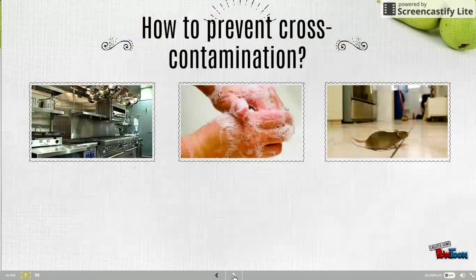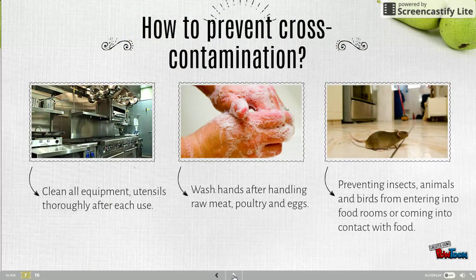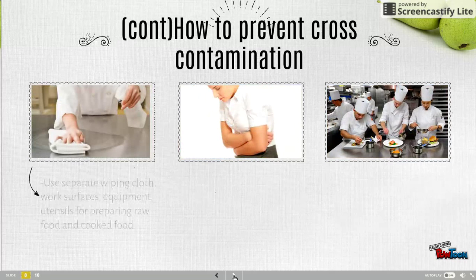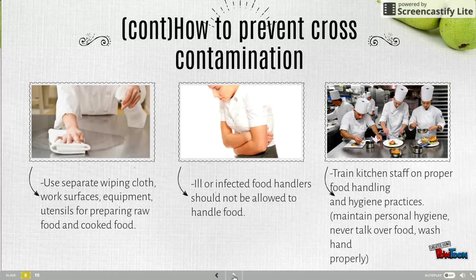This can be prevented by cleaning all equipment and utensils thoroughly after each use, washing your hands after handling raw meat, poultry and eggs, and preventing insects, animals, and birds from entering food rooms or coming into contact with food. We can also use separate wiping cloths, work surfaces, equipment, and utensils for preparing raw food and cooked food. Ill or infected food handlers should not be allowed to handle food.